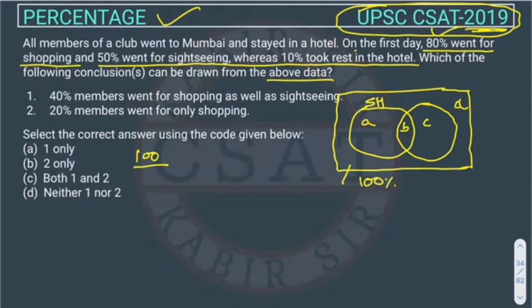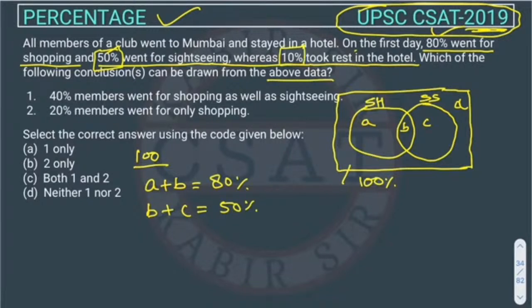For shopping they have given 80%, so A plus B will be 80%. Now 50% went for sightseeing, and sightseeing is this circle, which has B and C. So B plus C will be equal to 50%.